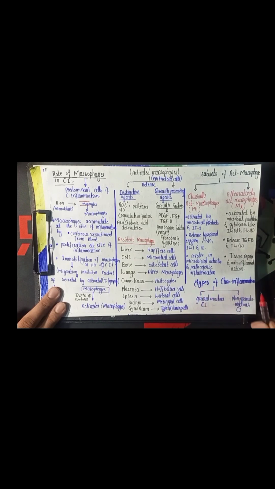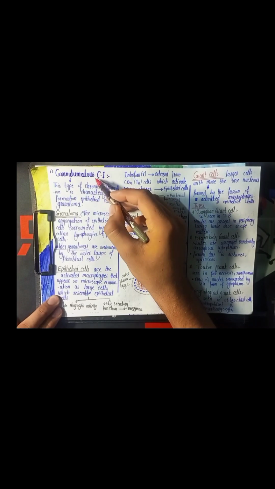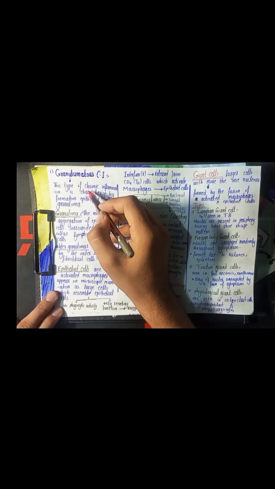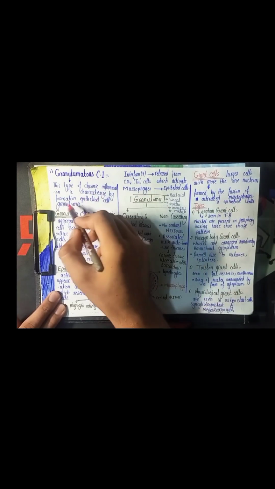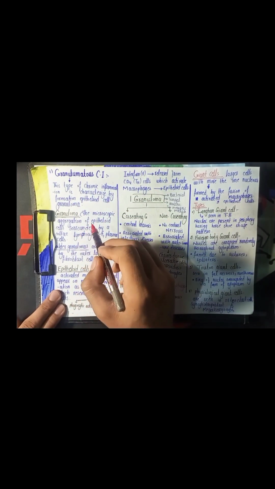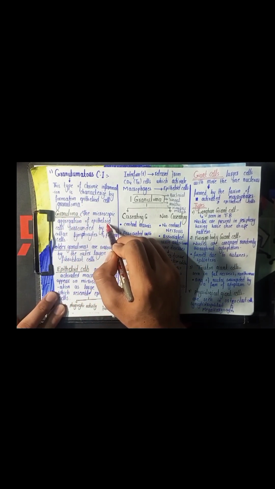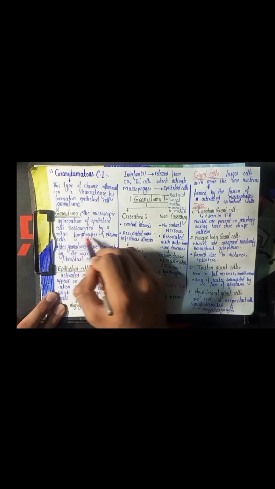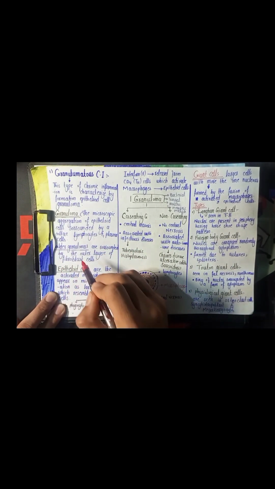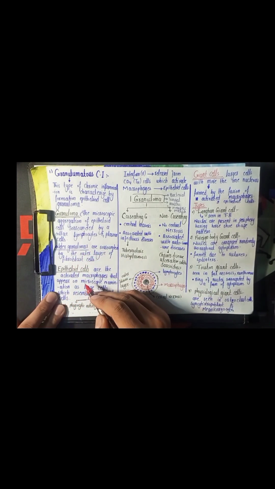Now we come to the types of the chronic inflammation. So the chronic inflammation may be granulomatous chronic inflammation or the non-granulomatous chronic inflammation. So first we talk about the granulomatous chronic inflammation. It is a type of chronic inflammation that is characterized by the formation of epithelioid cell granuloma, and the epithelioid cells are the activated macrophages. Now, what is a granuloma? So granuloma is the microscopic aggregation of the epithelioid cells surrounded by a collar of the lymphocytes and the plasma cells. If the granuloma is older, then it is also surrounded by an outermost layer of the fibroblasts.